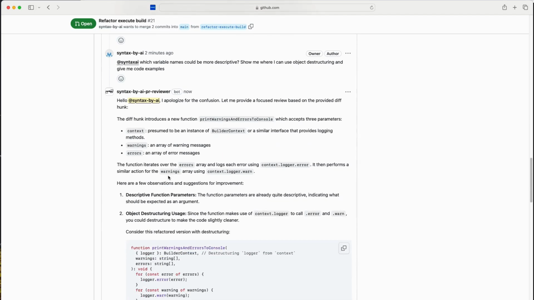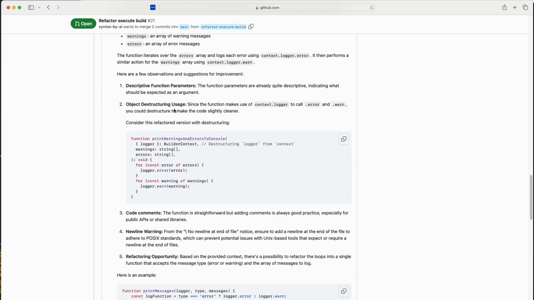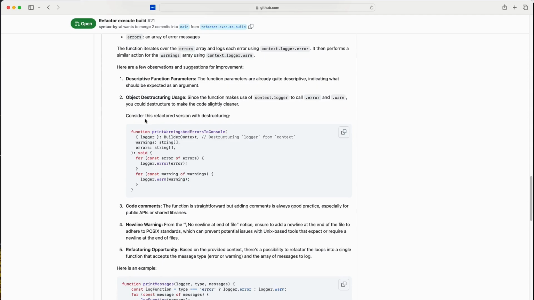Here are a few observations and suggestions for improvement. Descriptive function parameters: the function parameters are already quite descriptive, indicating what should be expected as an argument. Object destructuring usage: since the function makes use of context logger to call error and warn, you could destructure to make the code slightly cleaner. Consider this refactored version with destructuring.